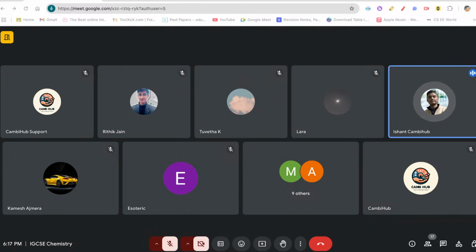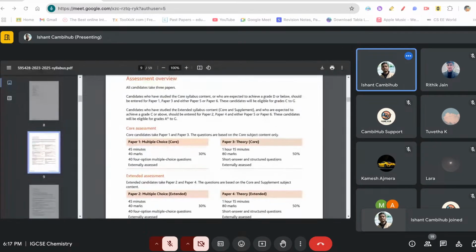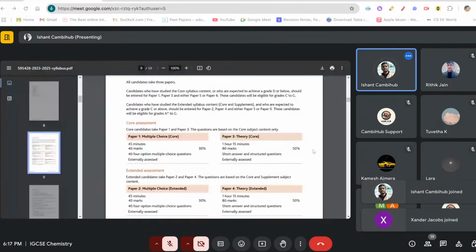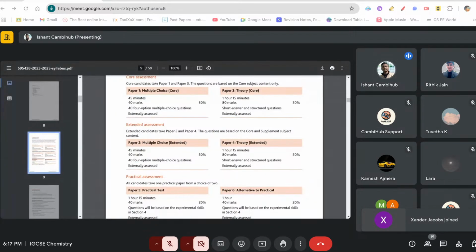So I'll just go through the syllabus. Is my screen visible? yes, yes, it is. Yeah. Okay, so I'll be talking about extended only, of course.